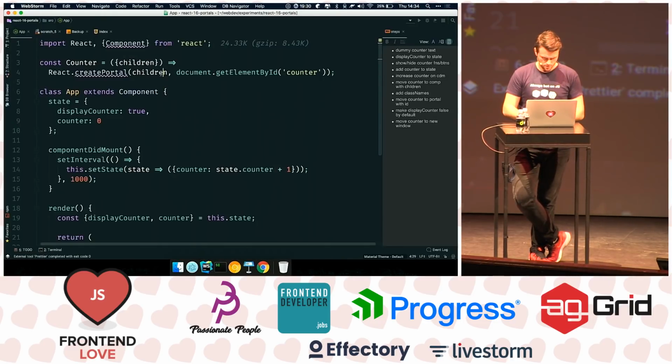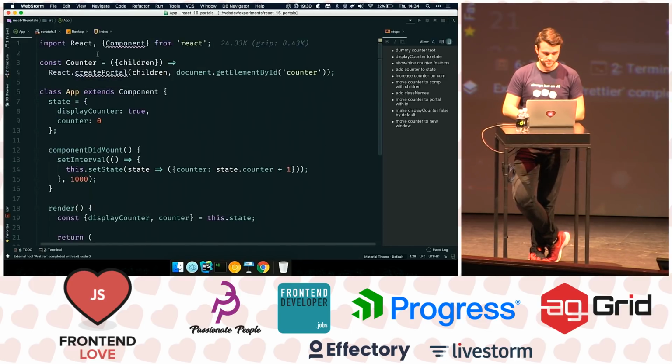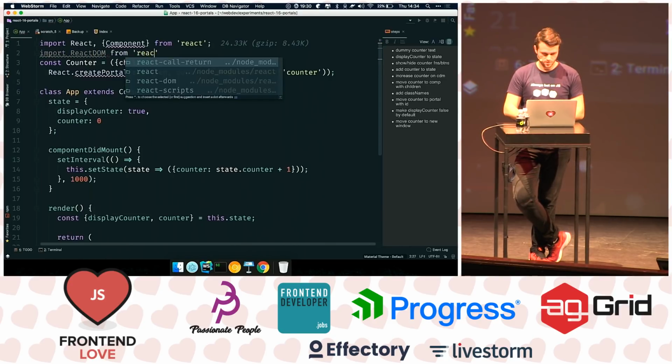Create portal is not a function. Jesus, that early into the demo? Or React DOM, sorry, yeah. I have a few demos in mind, so bear with me here.